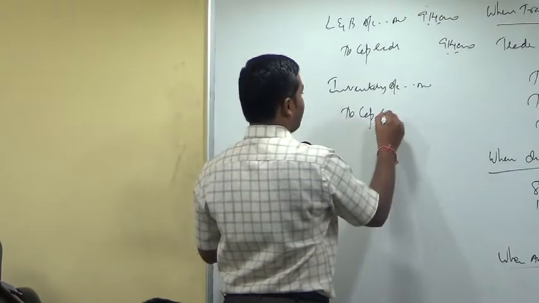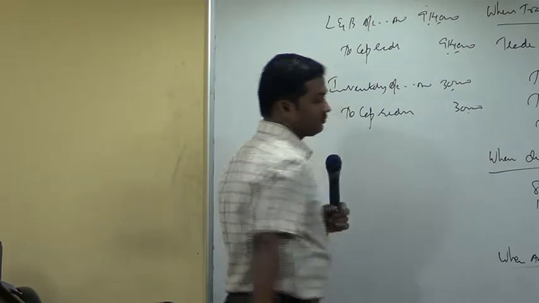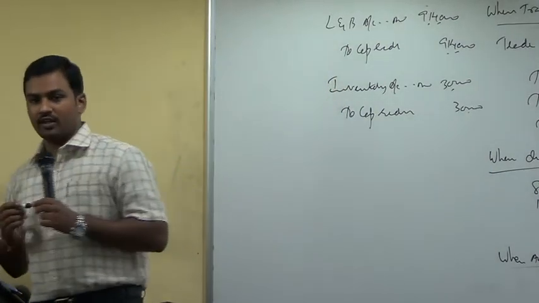Inventory account debtor to capital reduction 30,000. Increase in value of inventory.